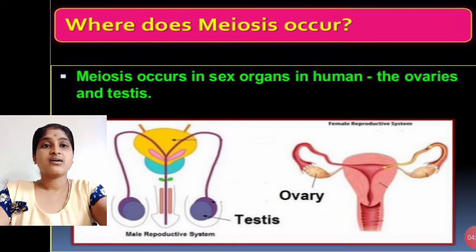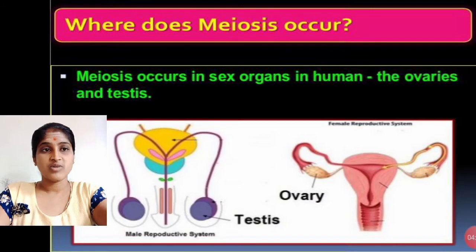In humans, meiosis occurs in the sex organs, the ovaries and testes. In males the reproductive organ is the testes, and in females it is the ovaries.